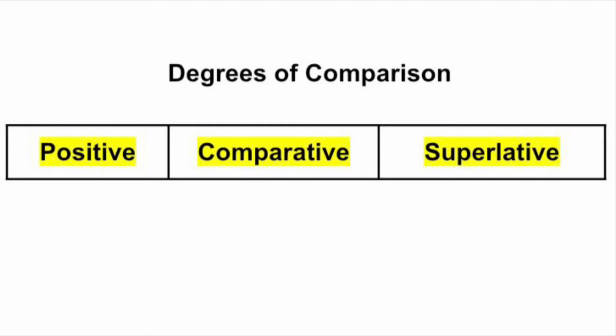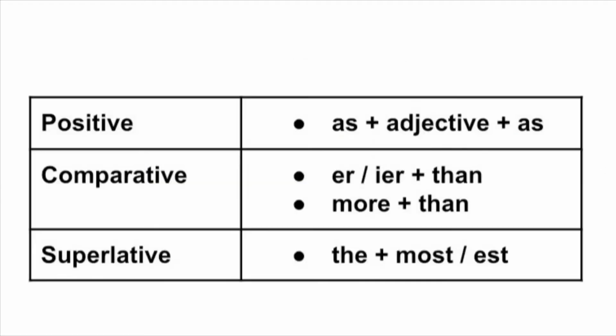While transforming, one must keep this in mind that the meaning should not change. The sentence which is given should not lose its original meaning. Let's see this through a chart. How will you recognize whether the sentence given is in its positive form or comparative or superlative? If you see as plus the adjective plus as, let's say as wise as or as tall as, then this thing should strike in your mind that definitely this is going to be the positive sentence.